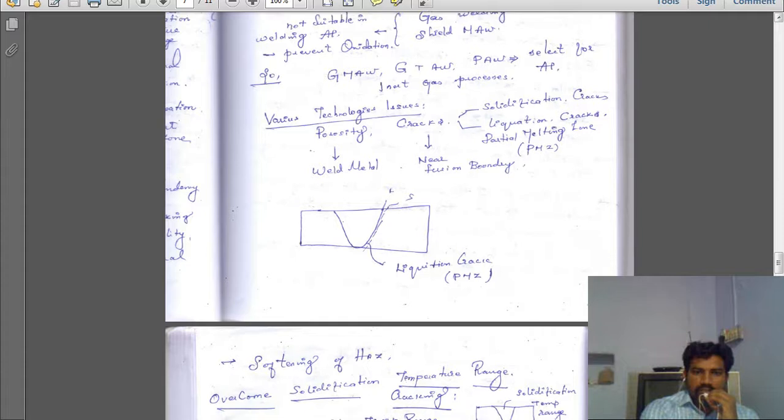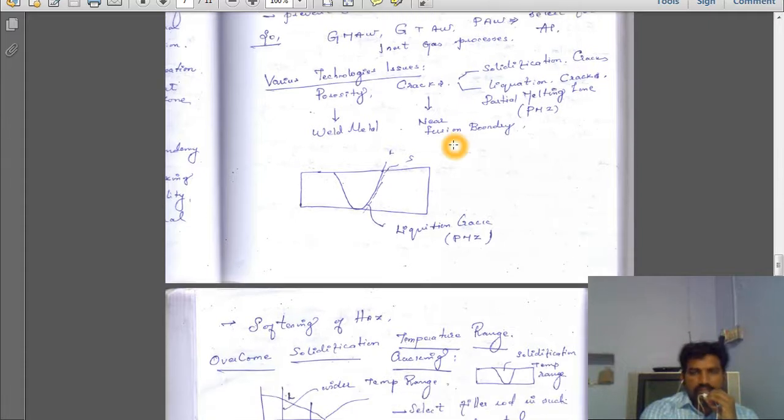So in order to avoid this, we should go for tungsten inert gas welding, gas metal arc welding, and plasma arc welding for aluminum alloy. We need to weld aluminum material in an inert gas atmosphere. This is the best suitable method, and nowadays we also go for the friction stir welding process for welding aluminum alloy. Okay, next.